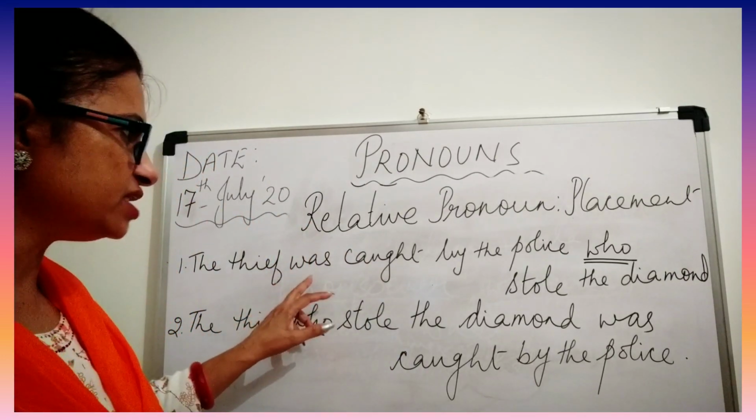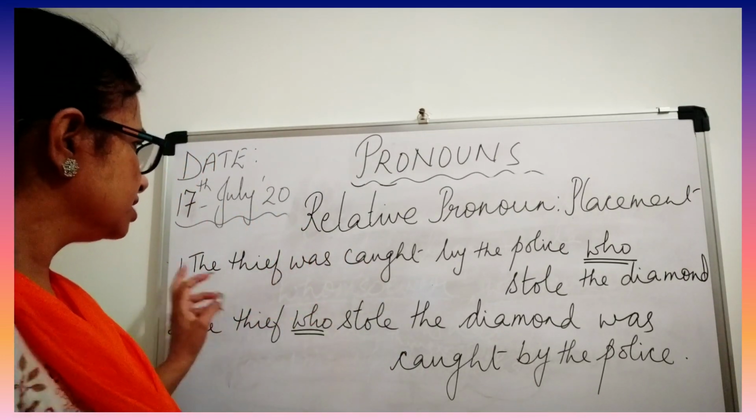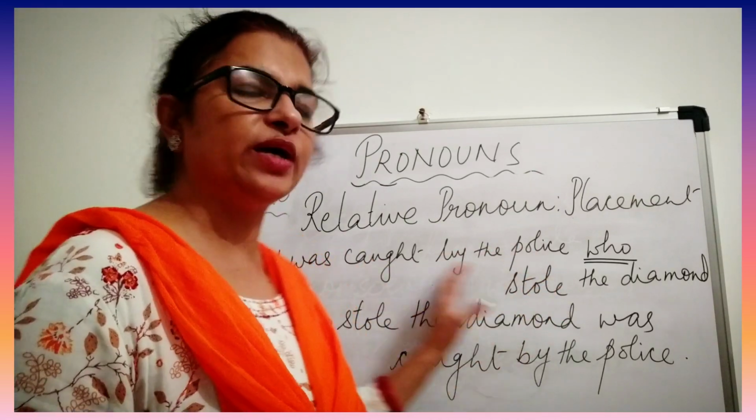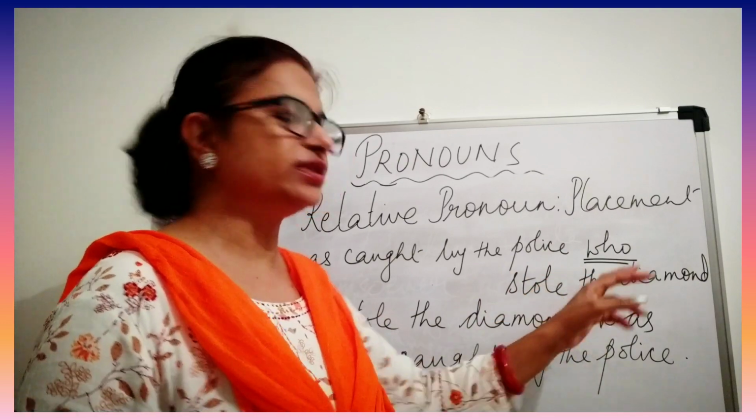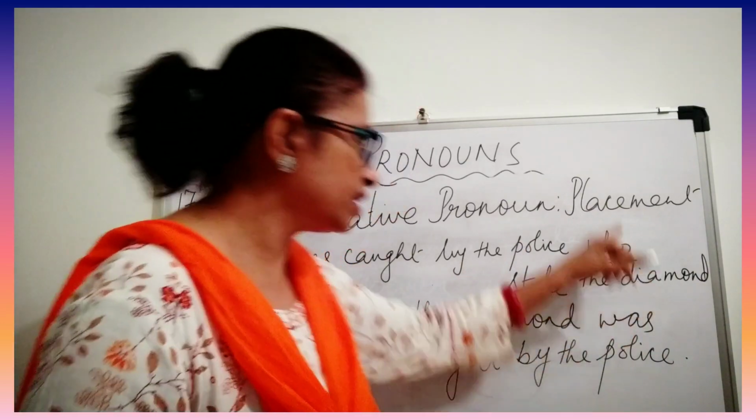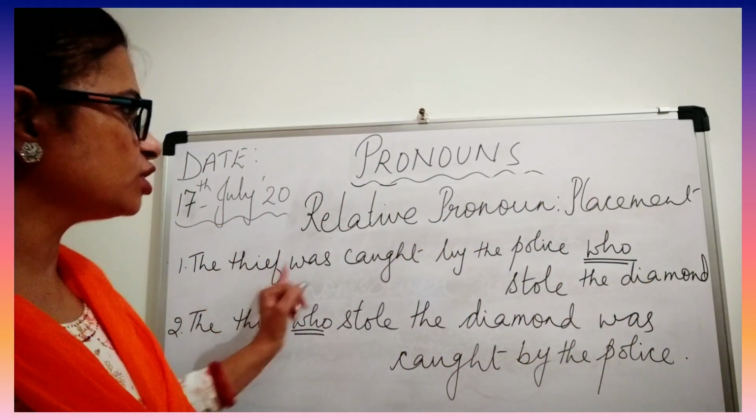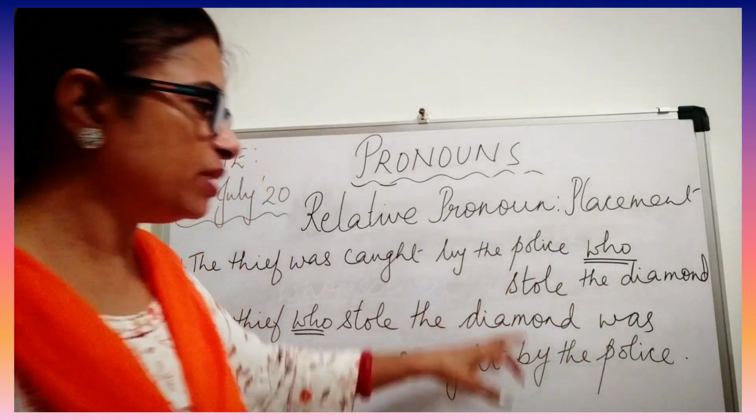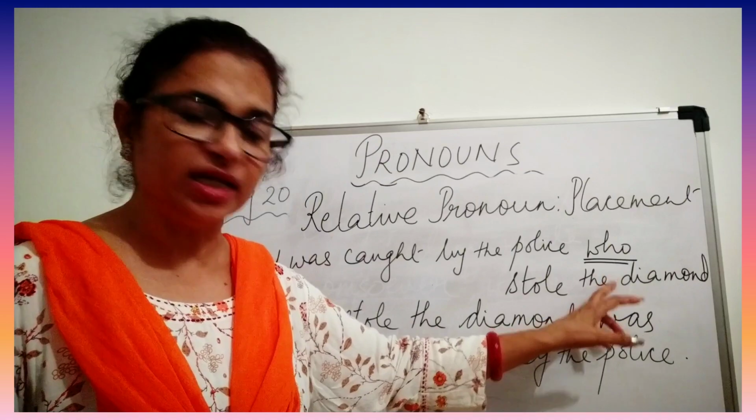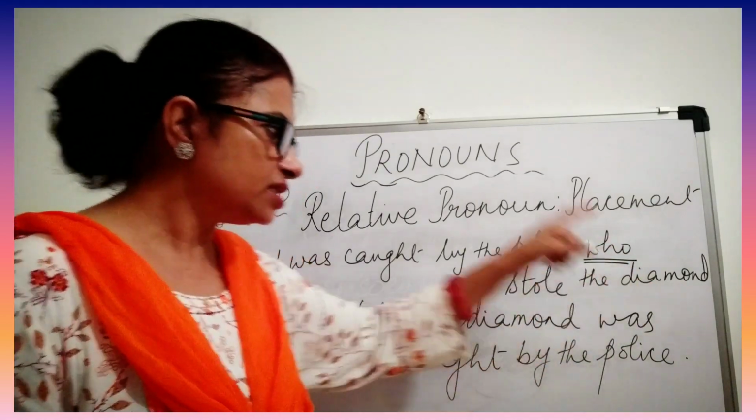But here in the first sentence, when you read it, the thief was caught by the police. So by the time it is clear to you. But after that, who stole the diamond? Then again you have to refer back. The thief was caught. So now you understood the meaning. That is why it is a wrong way of writing a relative pronoun. This is the correct way.